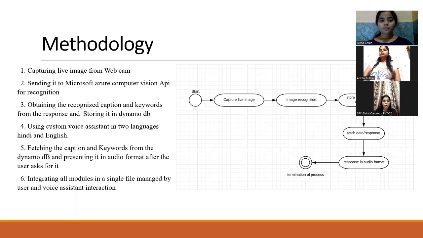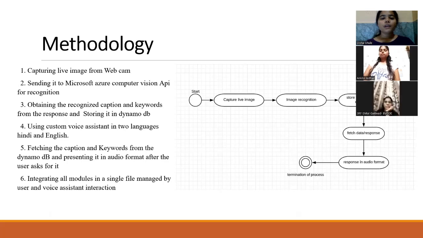Let's talk about the methodology. When a user asks the voice assistant to describe the surrounding activities by saying, describe the scene, a webcam will capture the frame and send it to Microsoft APIs for the recognition task. Once the image is recognized, the response is inserted into DynamoDB in the form of a sentence and associated keywords. The captions and the keywords are fetched from the database, DynamoDB, and the text is delivered as audio using Google Text to Speech. The voice assistant works in two languages, Hindi and English, thus making it easy to use for a large number of audience. Next, the implementation will be shown by Disha.